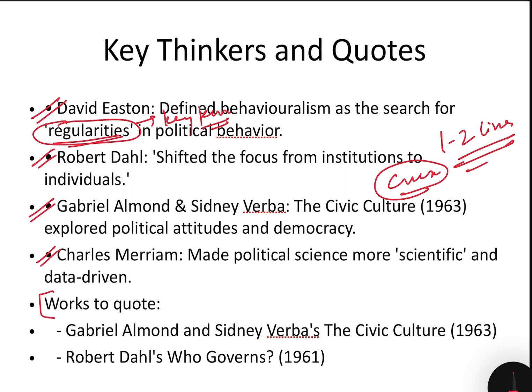Another important aspect that I would like to draw your attention to is works to quote, specifically in behavioralism. So if you're defining behavioralism, you are saying, okay, this is about empirical study, this is about scientific method, it's about regularities and theory building, all that. But you should also be able to quote some works that were done under the behavioral movement. So a lot of students write the definition, they even include thinkers and what their views are, but that's not the crux.